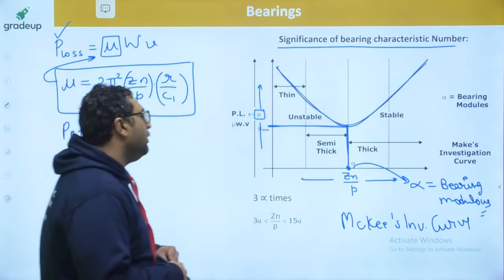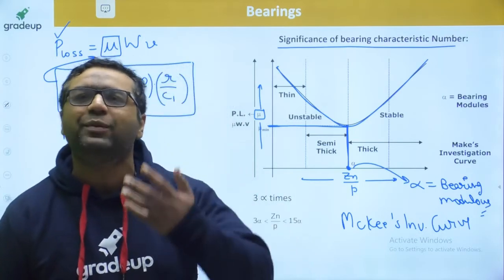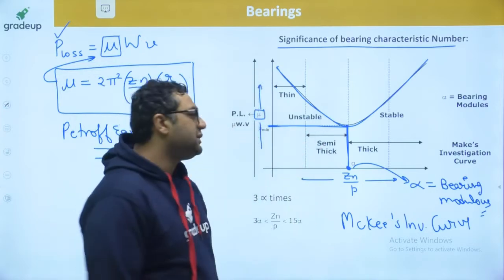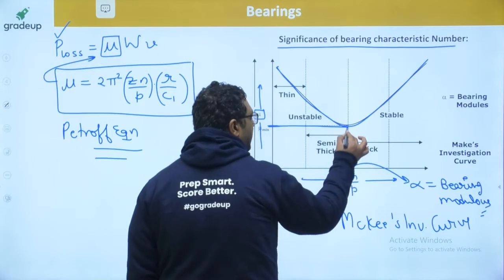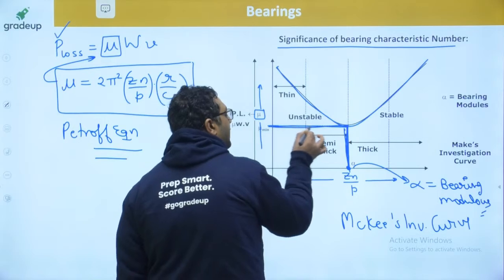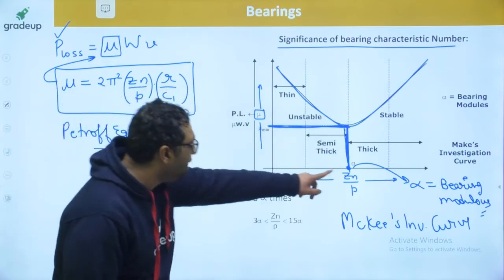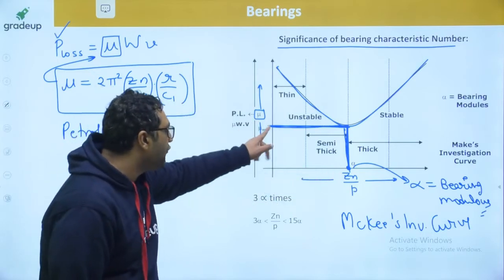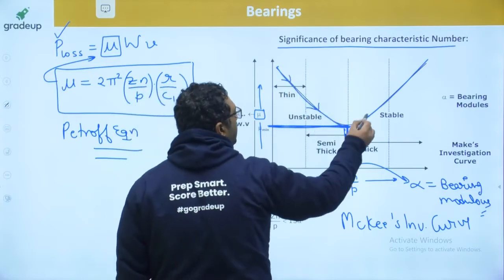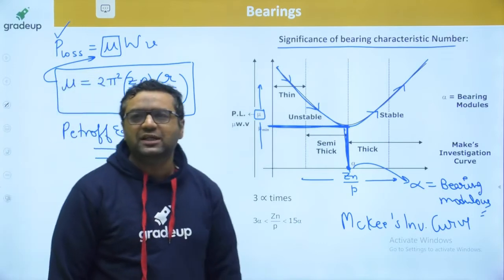If I ask you what should be the operating value of the bearing characteristic number, you will say, sir, we must operate at this value. It is known as bearing modulus because here the coefficient of friction is minimum. You can see the coefficient of friction first reduces and then increases. This is how the coefficient of friction is varying.